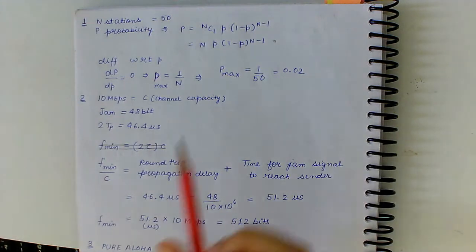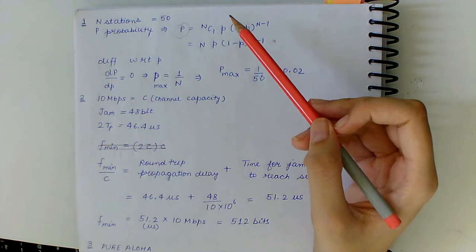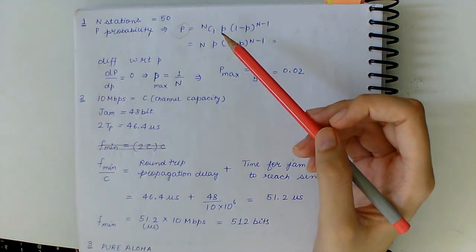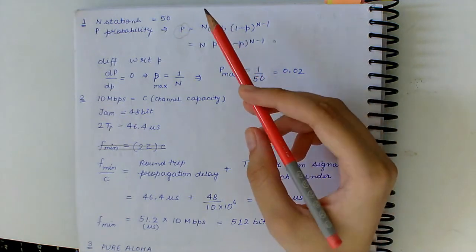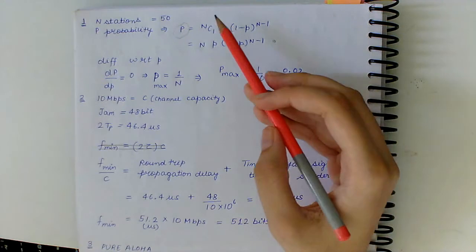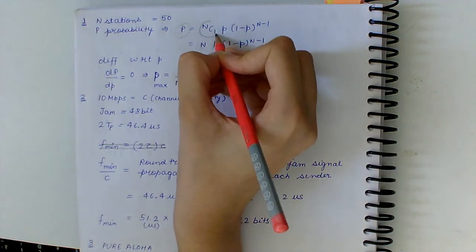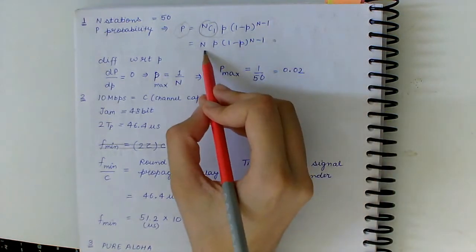So the big P, that is the maximum value, is the probability that some station acquires the channel. So for each station we have small p, and for total n stations we apply binomial theorem to get this expression.